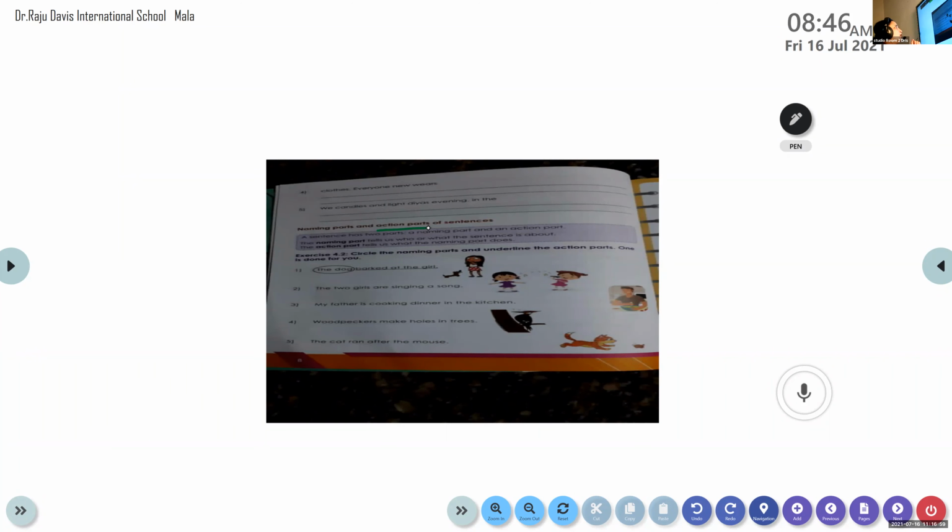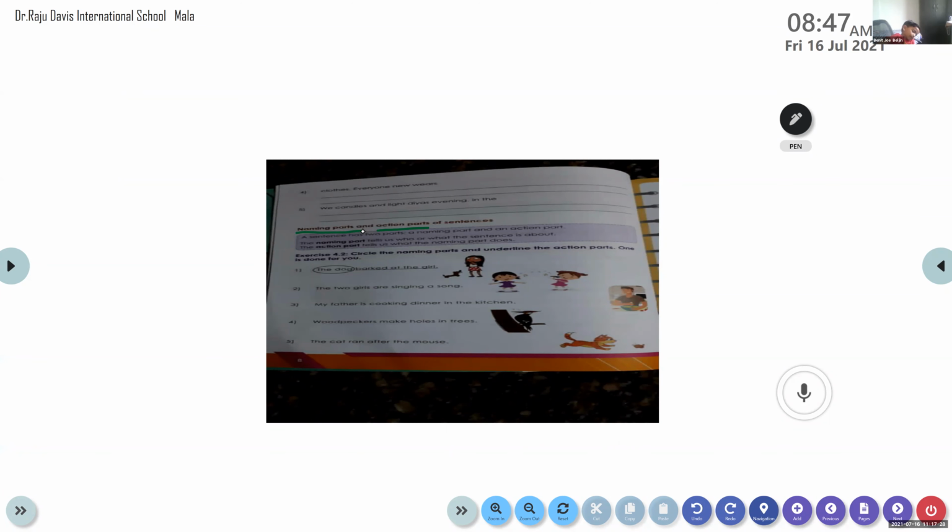These are called action words. Now, every sentence has these two parts in it. Which are the two parts of a sentence? Naming part and action part.